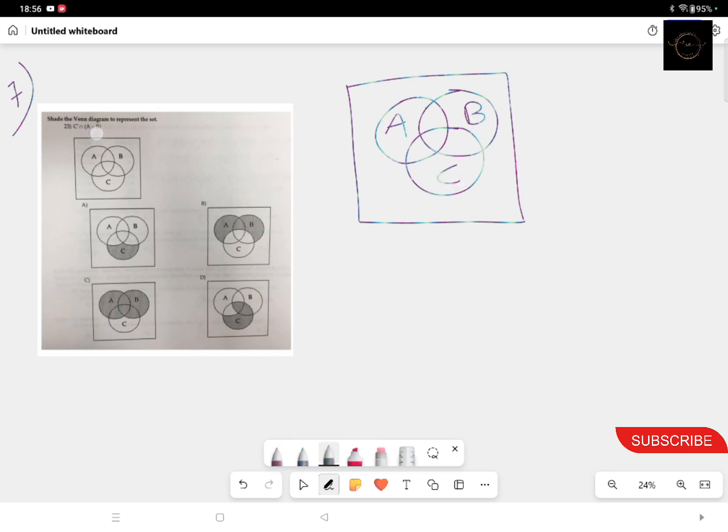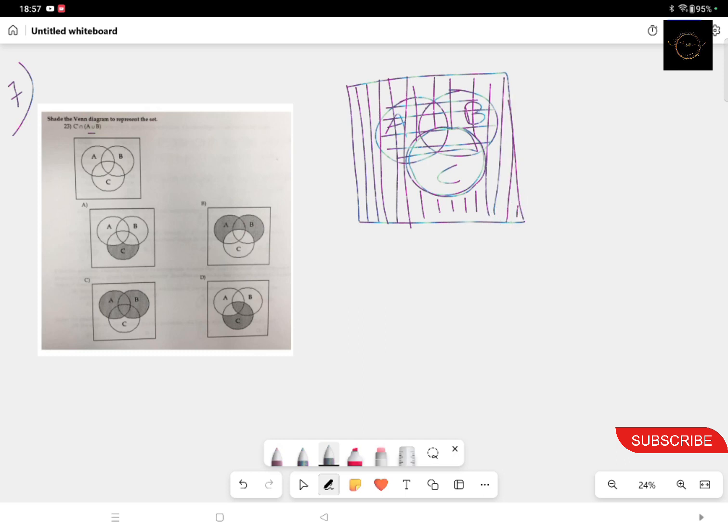Now first, the work of the brackets, we have to do A union B. So let's mark A union B. This whole part is A union B. With C dash, that means C complement, you have to calculate the intersection part. C complement means leaving C the entire part. This is all about C. So leaving this part, you have to shade the rest of the part with opposite stroke because it's a question of intersection. So leaving C, as you can see, I am shading the rest of the part.